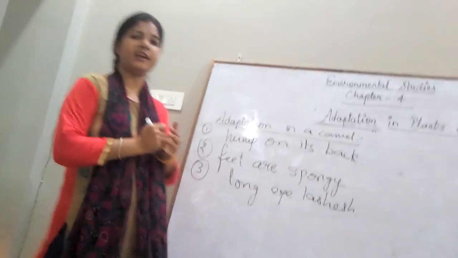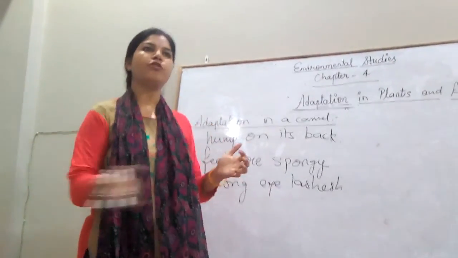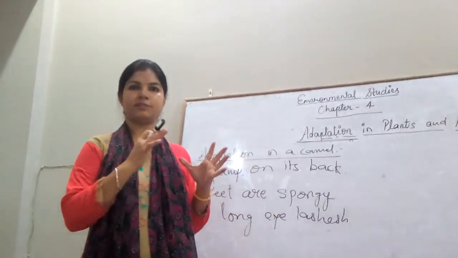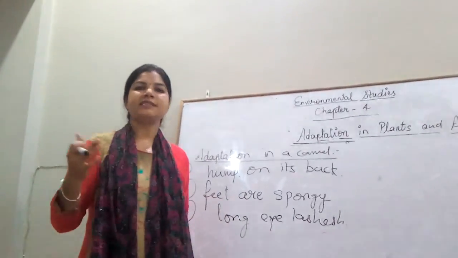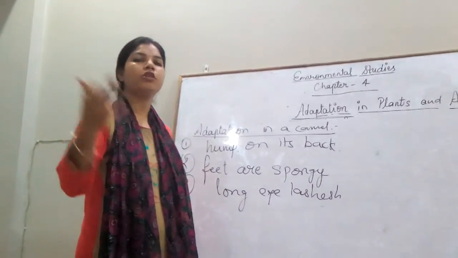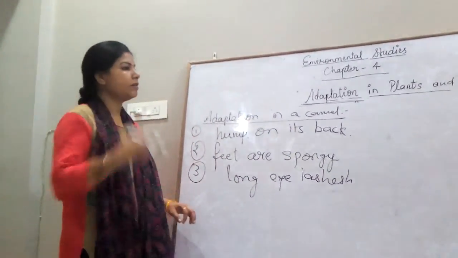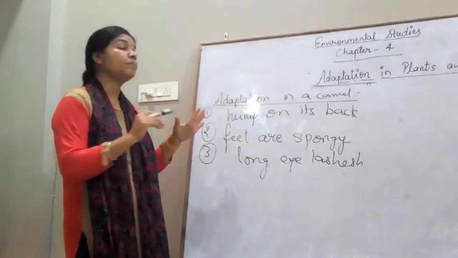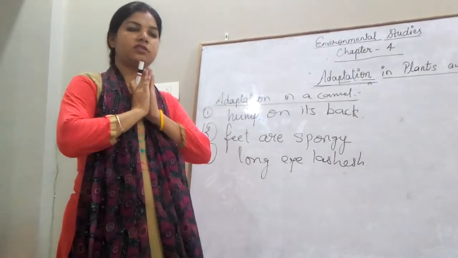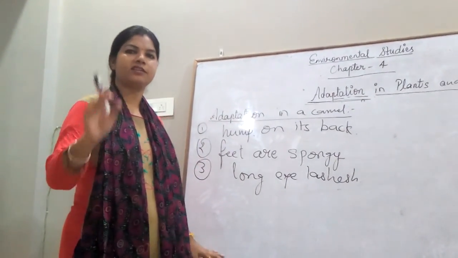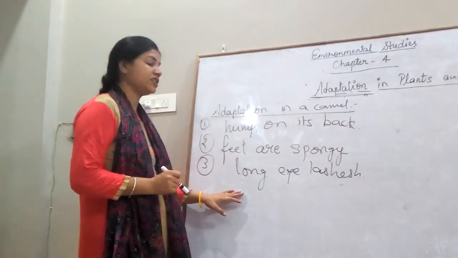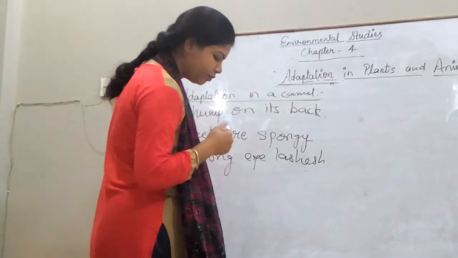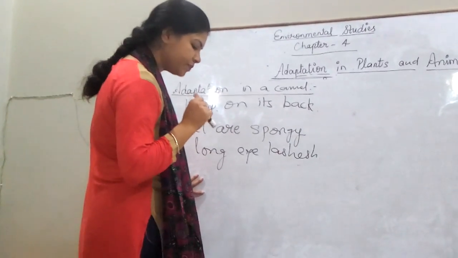See, in the desert area, when the wind is so fast, the dust particles are moving all around. So they can go into the eyes of that camel. So to make the dust particles stay away, the eyelashes are long. Okay. Then what constitutes the diet of a